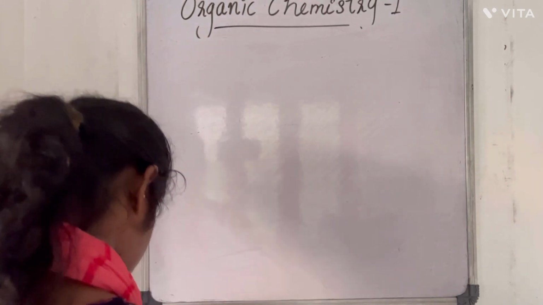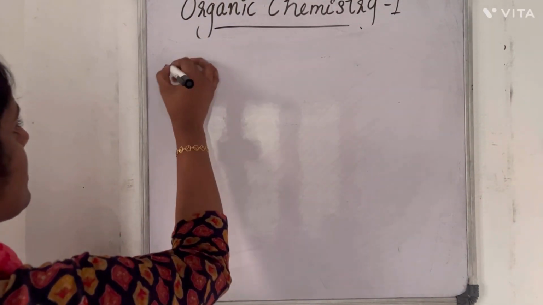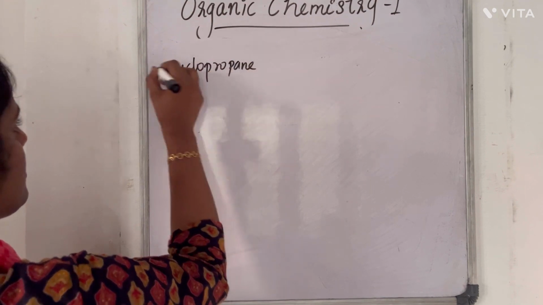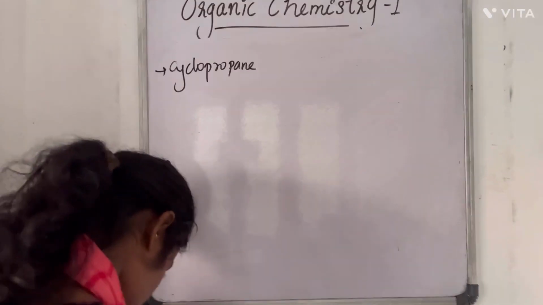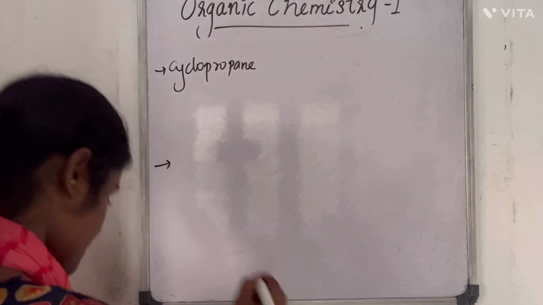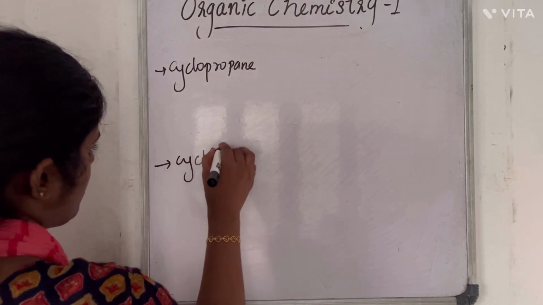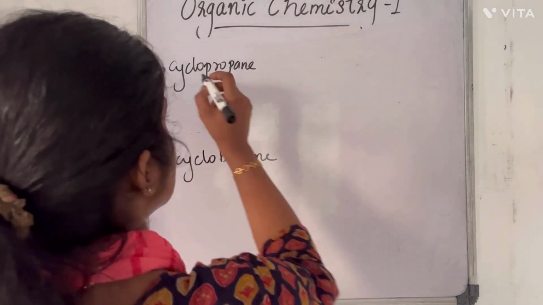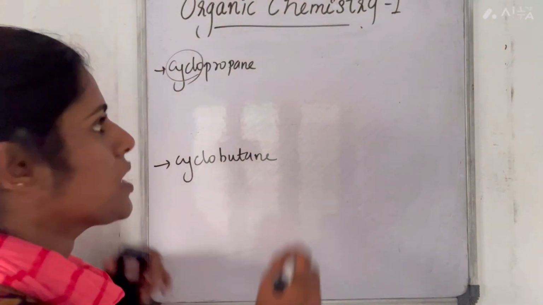Cyclopropane, then cyclobutane. So what does cyclopropane mean? It is having a cyclic structure.